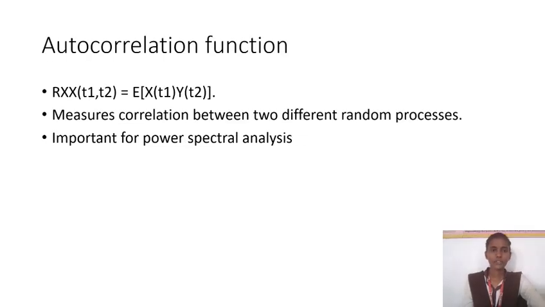Here is the autocorrelation function. The formula is R_X(t1, t2) = E[X(t1) X(t2)]. It measures the correlation between two instances of the same random process. It is important for power spectral analysis. In this process, the function acts between two same signals or same random variables.